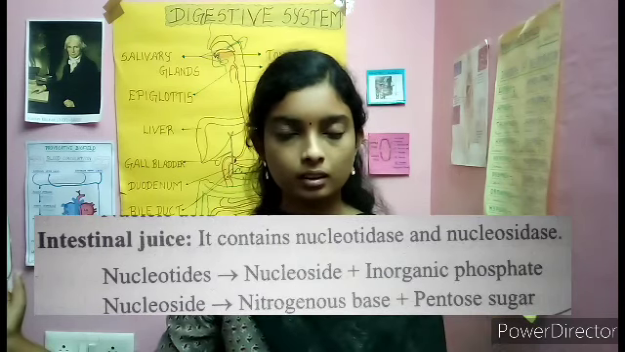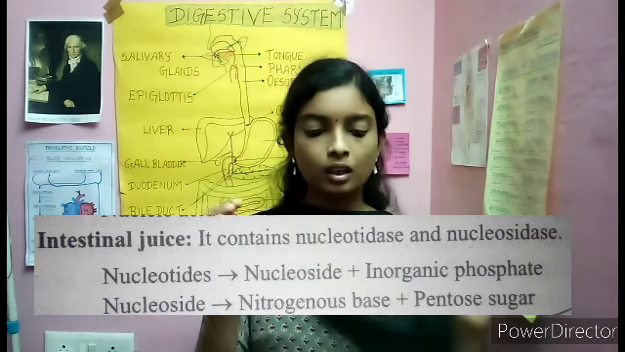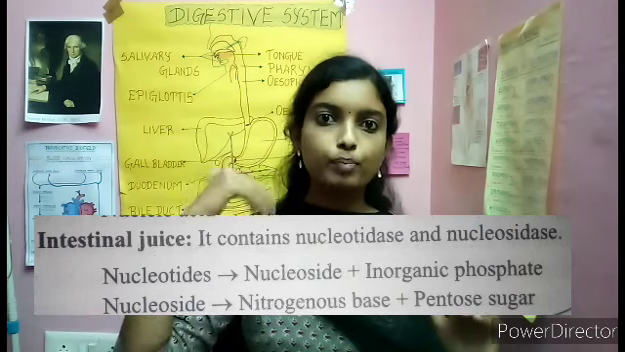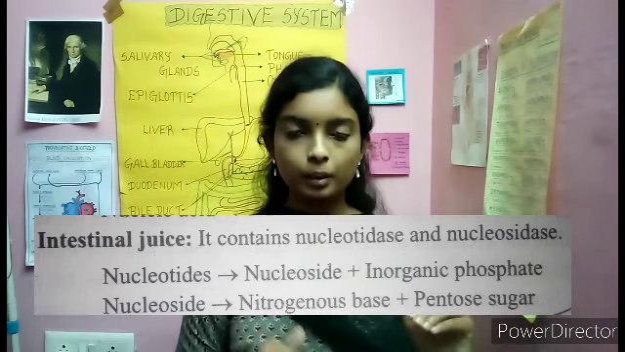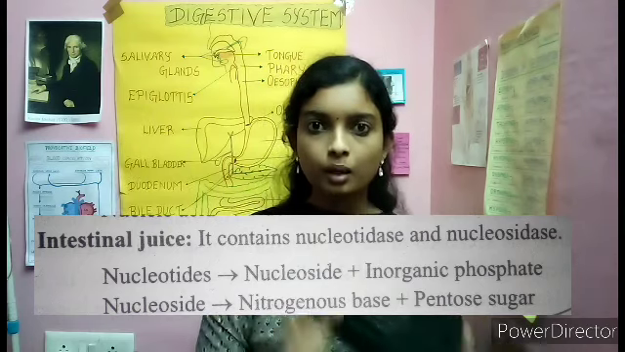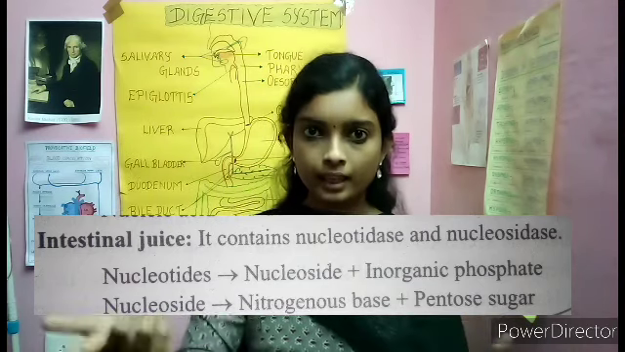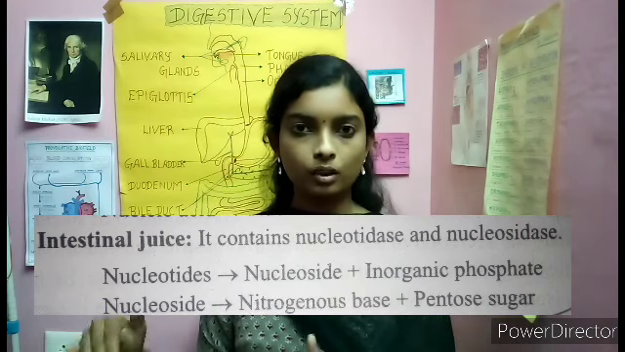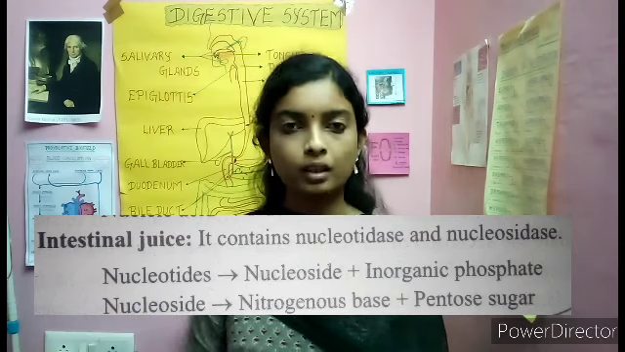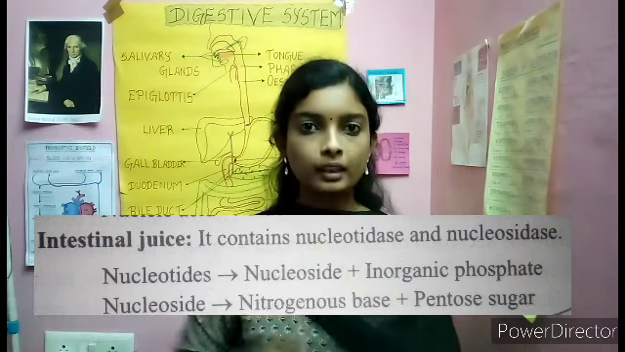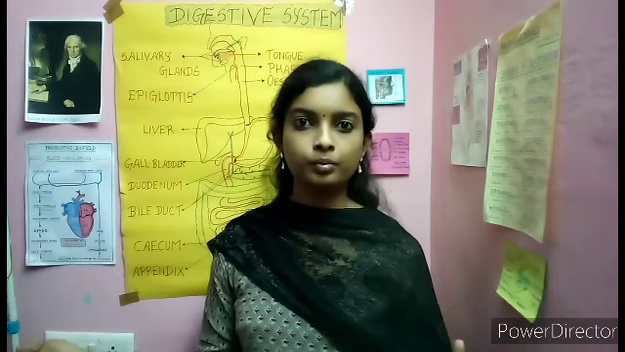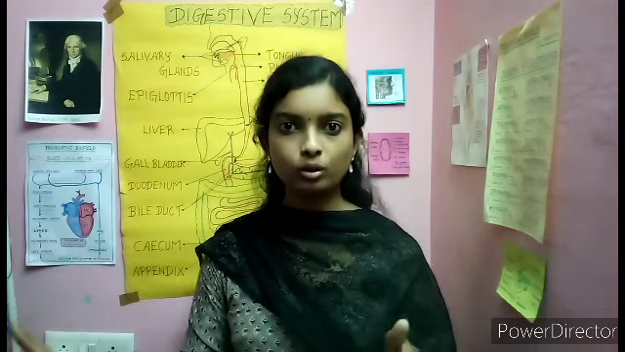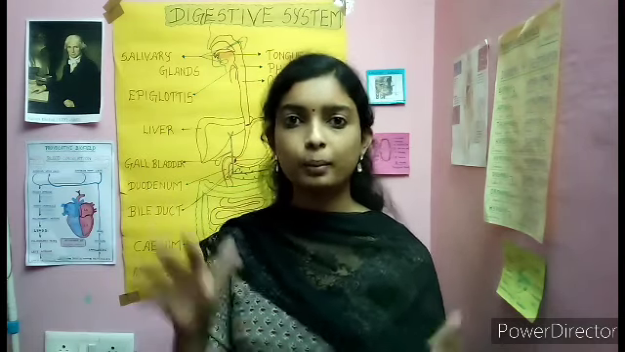Nucleotidase, nucleosidase. What do these two enzymes do? Now the nucleic acid is broken down into nucleotides with the help of pancreatic nuclease, right? Now the nucleotide breaks down, with the help of nucleotidase, into inorganic phosphate and nucleoside. Okay, nucleoside and inorganic phosphate. Nucleosidase breaks down the nucleoside into bases and sugars. You may be confused about what the bases, sugars, inorganic phosphate and nucleotide are. Don't be confused. They are nothing but the parts of the DNA.